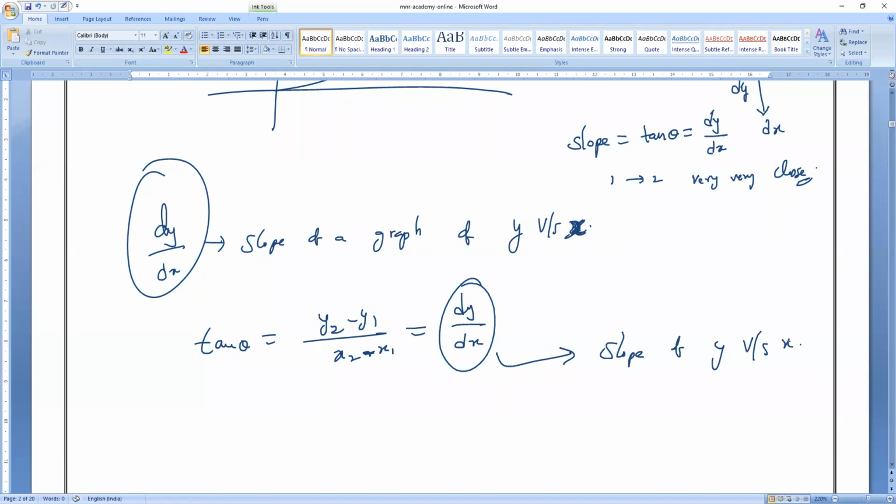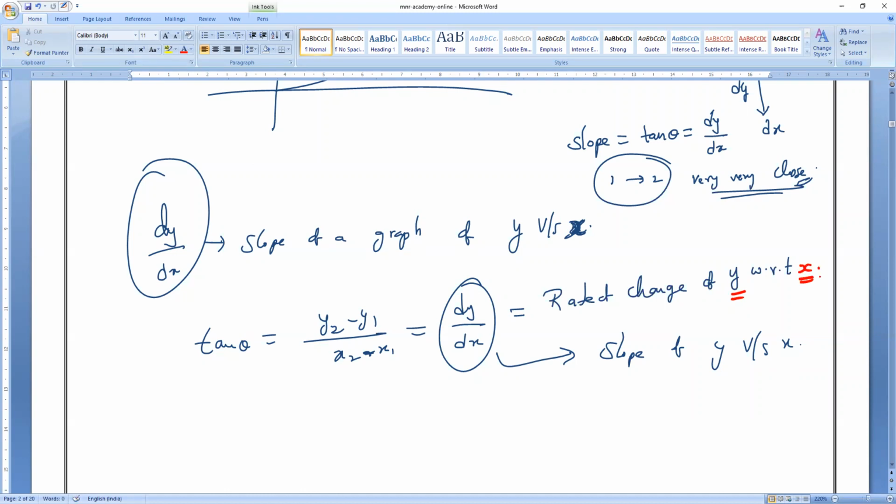Of y versus x. Now, if I have taken the points 1 and 2, particularly in non-uniform motion, 1 and 2 must be what? Very, very close. Dy by dx means rate of change of y. Rate of change of y with respect to whom? With respect to whom, guys?